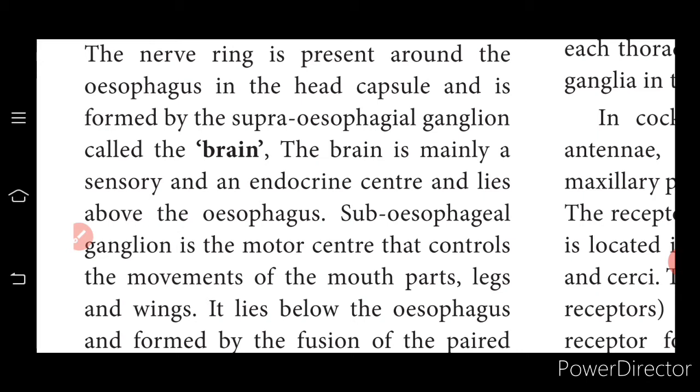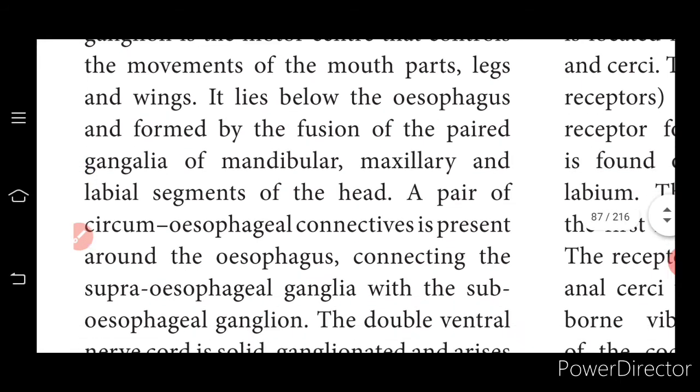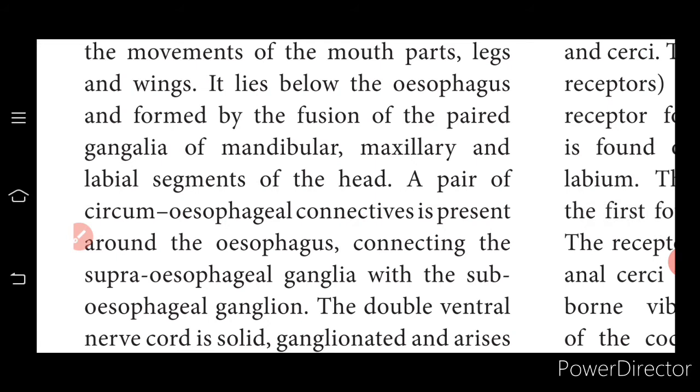So movement of the mouth parts in cockroach is controlled by the subesophageal ganglia. Sub means below the esophagus, ganglia, the group of nervous tissue that forms the ganglion. So the movement of the mouth, the legs and wings are controlled by the subesophageal ganglion. It lies below the esophagus and is formed by the fusion of paired ganglia of the mandibular, maxillary and labial segments of the head.